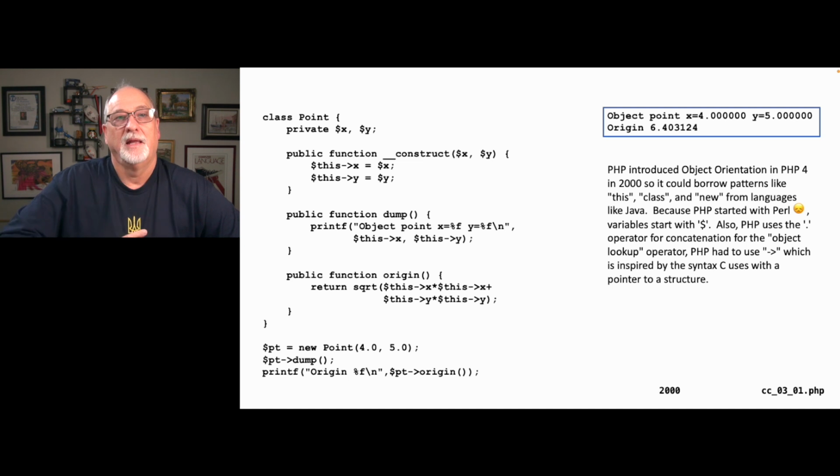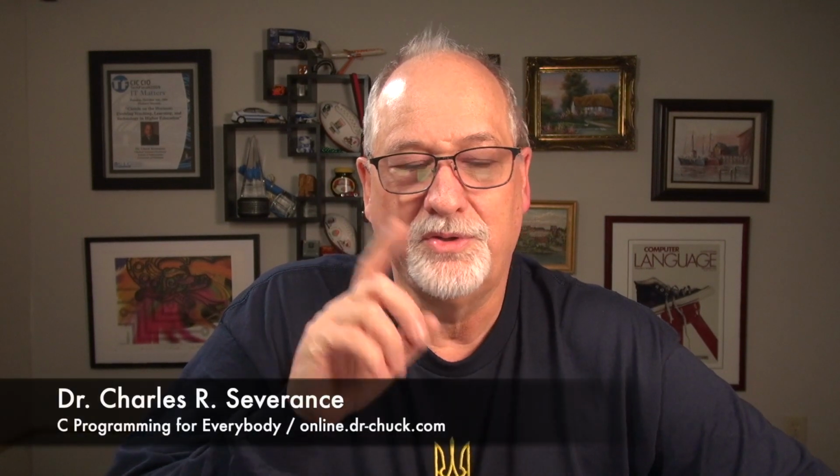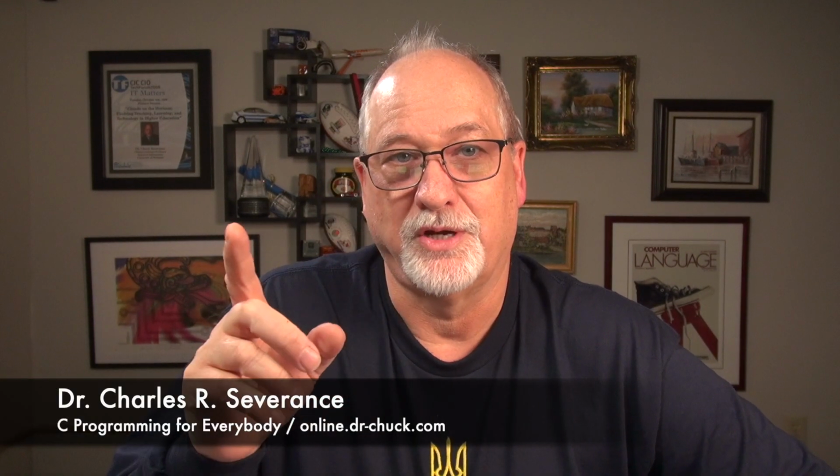And the dot operator is used for concatenation in PHP, so we couldn't use the dot operator to look up an instance variable or a method inside of an instance. PHP borrowed the C arrow operator, which is minus sign greater than. Now the interesting thing is if you go back to pointers, the arrow operator is what you do when you have a pointer to a structure.